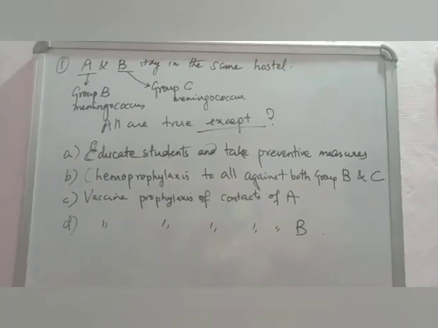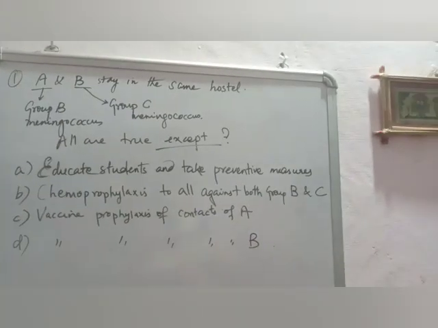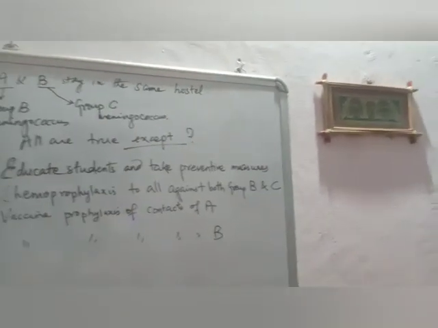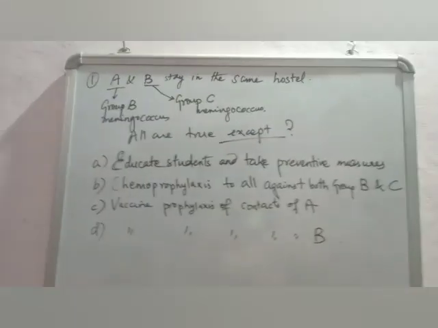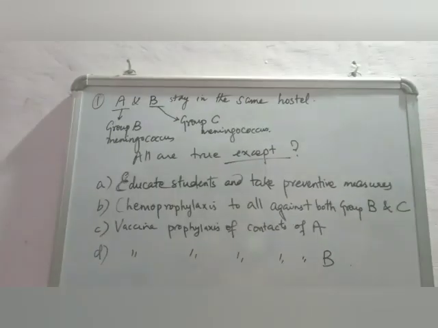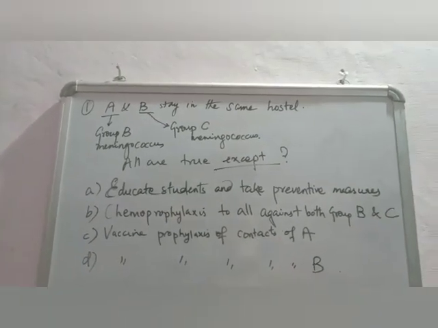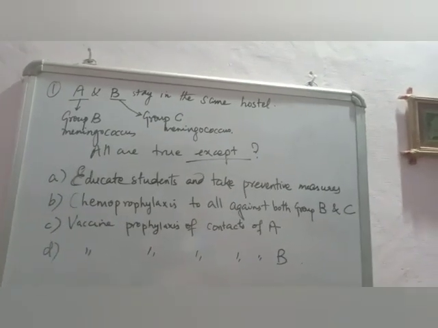Okay, first question: yes, of course you have to educate students and take preventive measures, because meningococcus is a droplet infection and you have to use masks. Chemoprophylaxis to all, no, you don't have to give chemoprophylaxis to all because it is only given to close contacts. Because they stay in the same hostel, you have to identify the close contacts. Vaccine prophylaxis of contacts of A, this is the right answer.